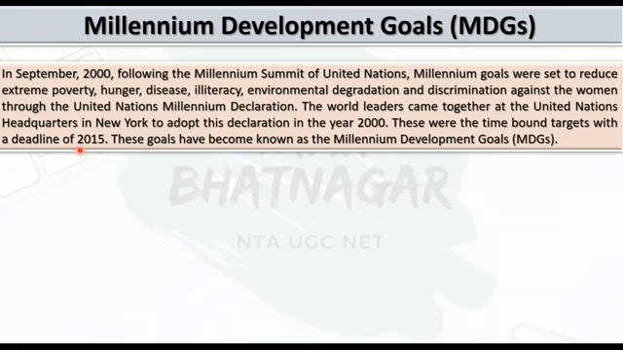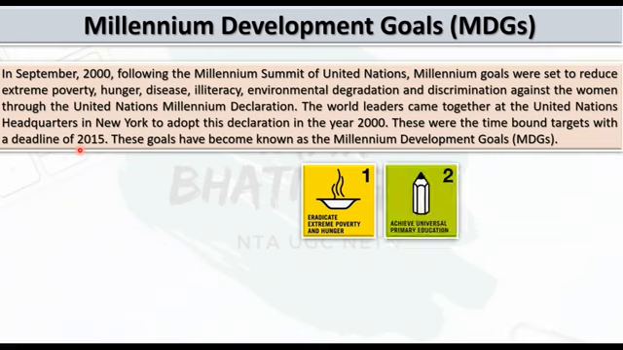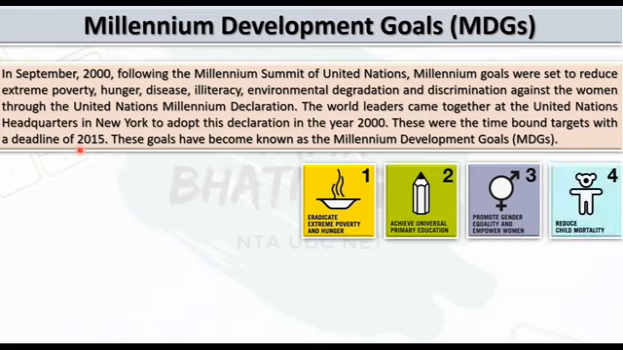So let's see the Millennium Development Goals one by one. The first goal is to eradicate extreme poverty and hunger. Second is to achieve universal primary education. Third is to promote gender equality and empowerment of women. Fourth is to reduce child mortality, that is, to reduce the death rate below the age group of 5 years. Fifth is to improve maternal health.